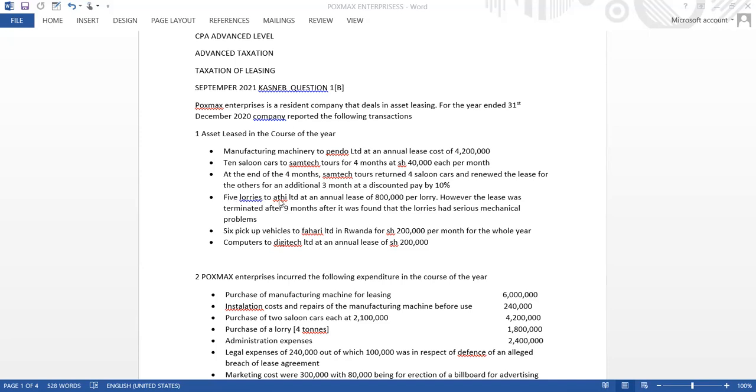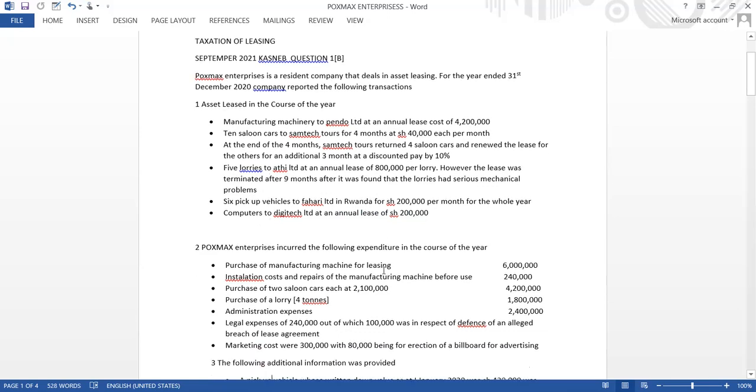5 lorries to Ate Limited at an annual lease of $800,000 per lorry. However, the lease was terminated after 9 months after it was found that the lorries had serious mechanical problems. 6 pickup vehicles to Fahari Limited in Rwanda for $200,000 per month for the whole year. Computers to Digitex Limited at an annual lease of $200,000.